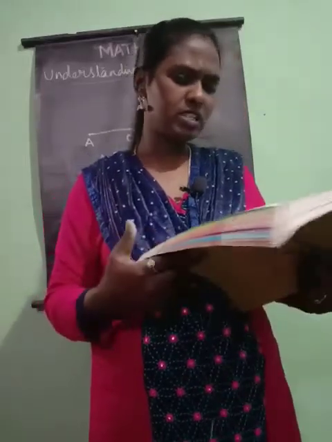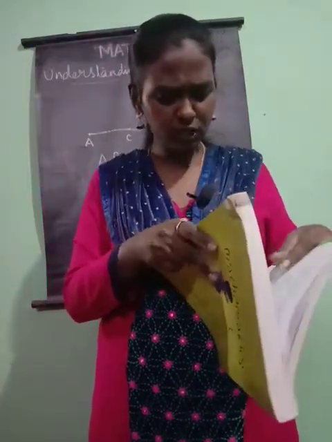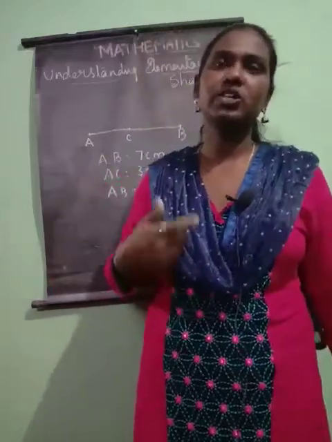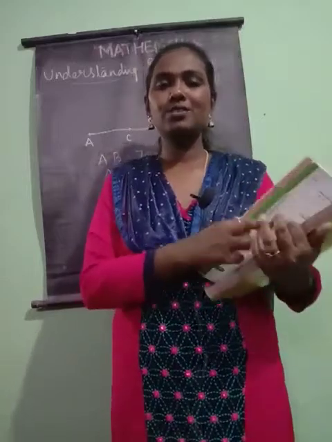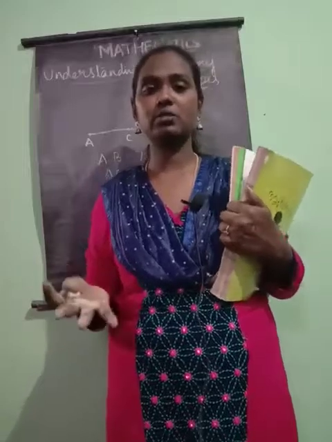What is the disadvantage in comparing line segments by mere observation? Just by looking at the line, we can say it may be approximately 3 centimeters or 5 centimeters.